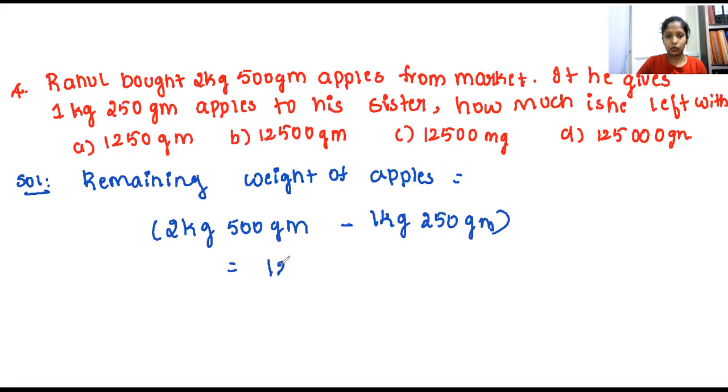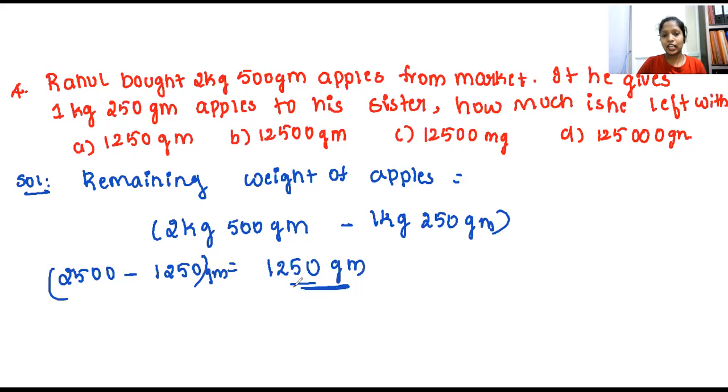So which is equal to 1250 gram. Ma'am, how? 2 kg is 2000, so 2500 minus 1 kg 1000 plus 250, 1250 gram. So when I subtract these two terms, I will get the answer of 1250 gram.